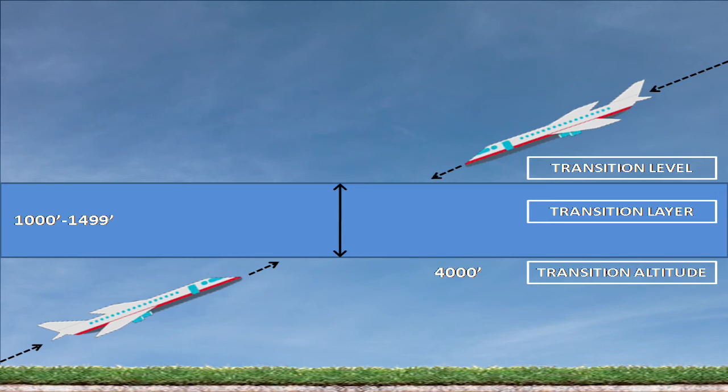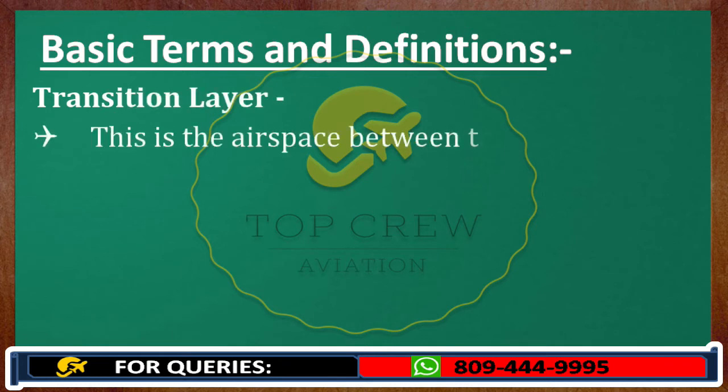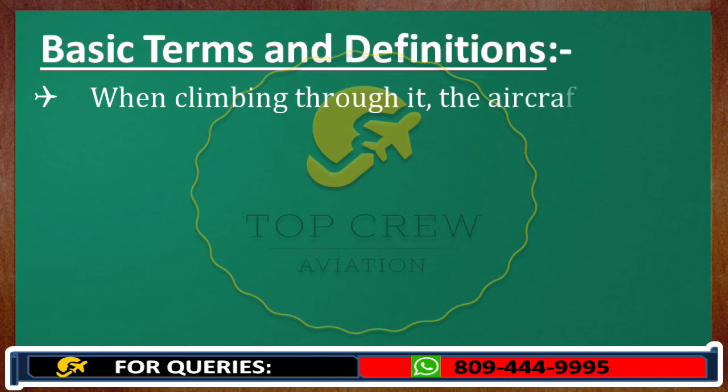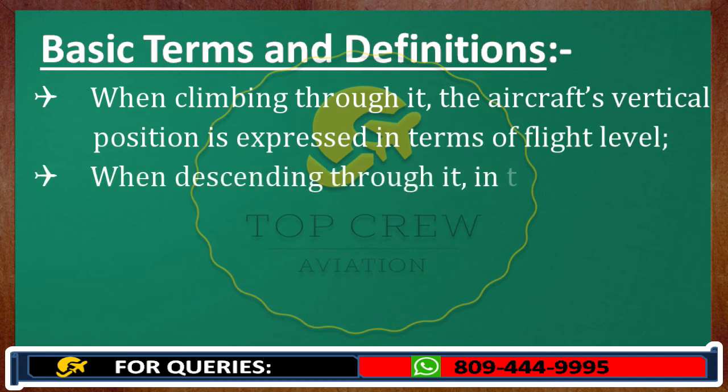Understand all three terms properly, so that you can explain to the examiner with the help of pen and paper. They love this topic, guys. Trust me. So let's define transition layer. This is the airspace between transition altitude and transition level. When climbing through it, the aircraft's vertical position is expressed in terms of flight level. When descending through it, in terms of altitude.